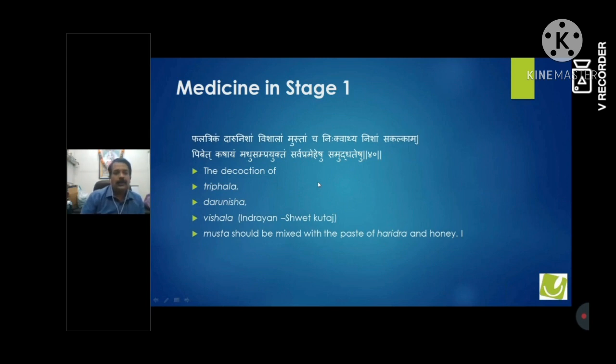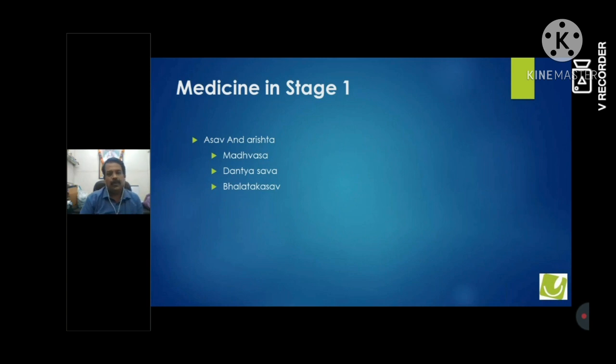Here is Patolakaturohinyadi Kwath. This is the most important part, and you can see Patola, Daruharidra, Nisha, Vishala, Musta. These are all herbs of Katu, Tikta and Kashaya Ras. What we can use very prominently are Madhvasav, Dantyasav and Bhallatakasav. We can also use Chitrakasav, other asavs, and Haritaki and Abhayarishta in these stages. Any asav and arishta of Tikta, Katu, Kashaya Ras we can use for successful prevention of diabetic retinopathy.